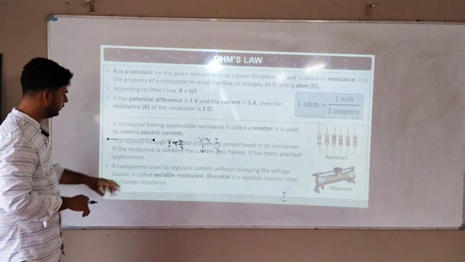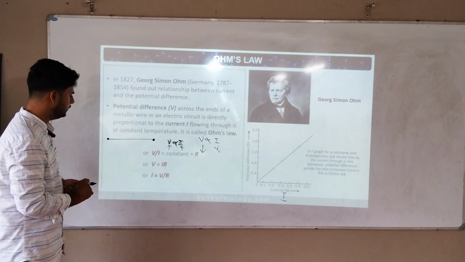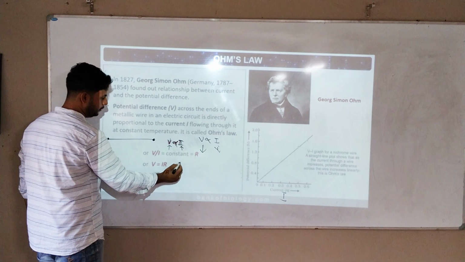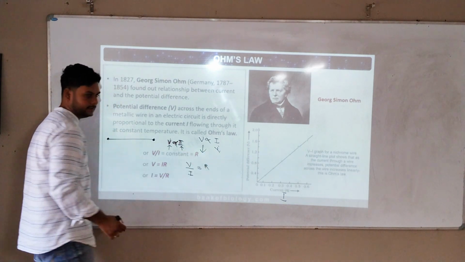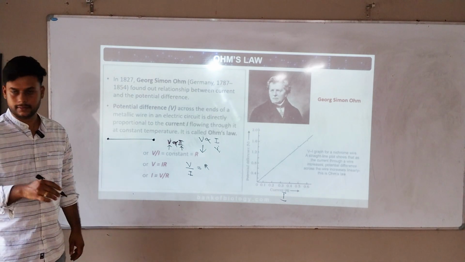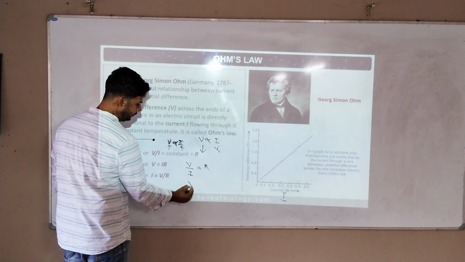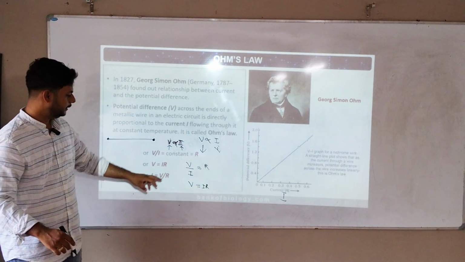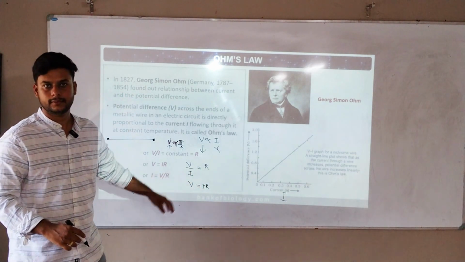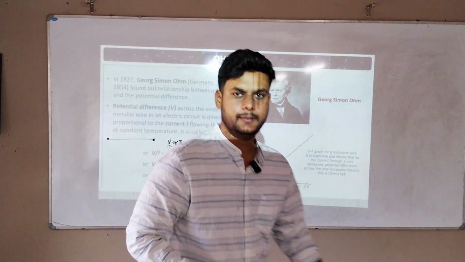Go back one second. Here one formula is here. He took V by I, potential difference by current, which is directly proportional to resistance. Resistance R is created. Next, if I send this I across, the formula is V is equal to IR. So we have three formulas of Ohm's law.